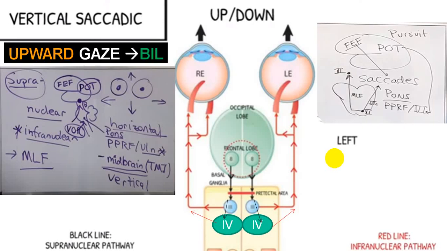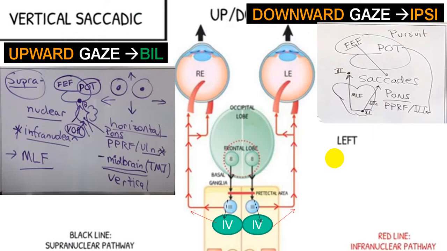So upward gaze has bilateral innervation, downward gaze has ipsilateral innervation, and I have already repeated that both nuclei are present in the thalamo-mesencephalic junction: the rostral interstitial nucleus of the medial longitudinal fascicle and the interstitial nucleus of Cajal. So these two nuclei are responsible for vertical up and down movement. Up movement bilateral innervation, downward gaze ipsilateral innervation.